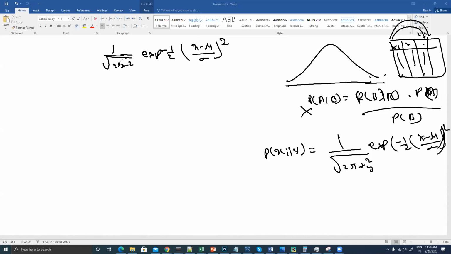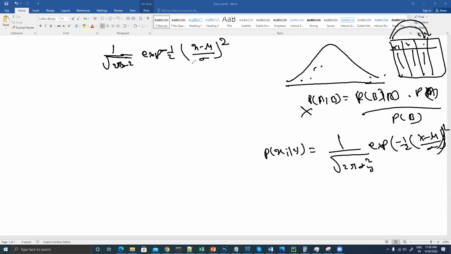In the simplest possible way, this is how I can write the formula. This is basically going to give you the probability of occurrence of x with respect to y, or vice versa. So in the case of a continuous data set, we are supposed to use this normal distribution, and based on that I will be able to perform this kind of operation.